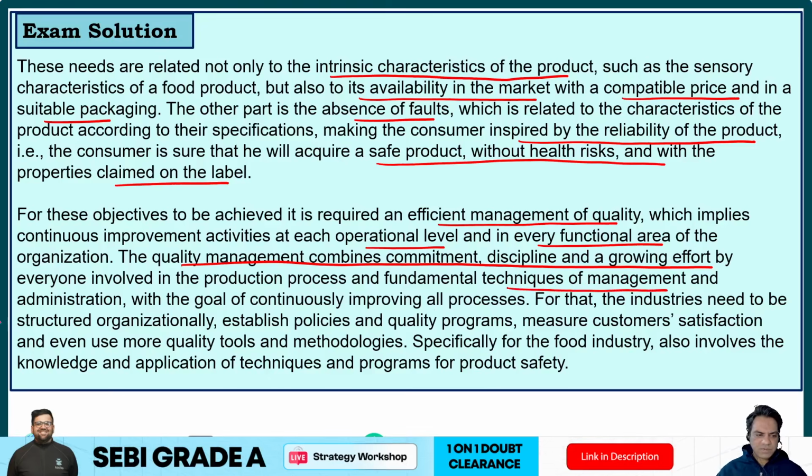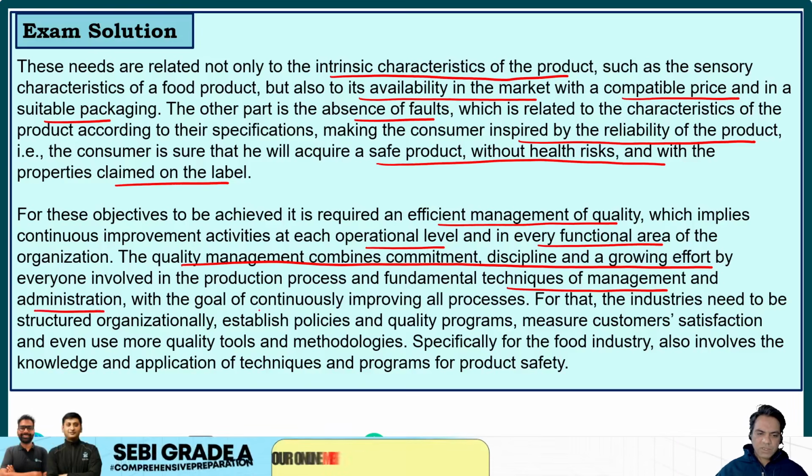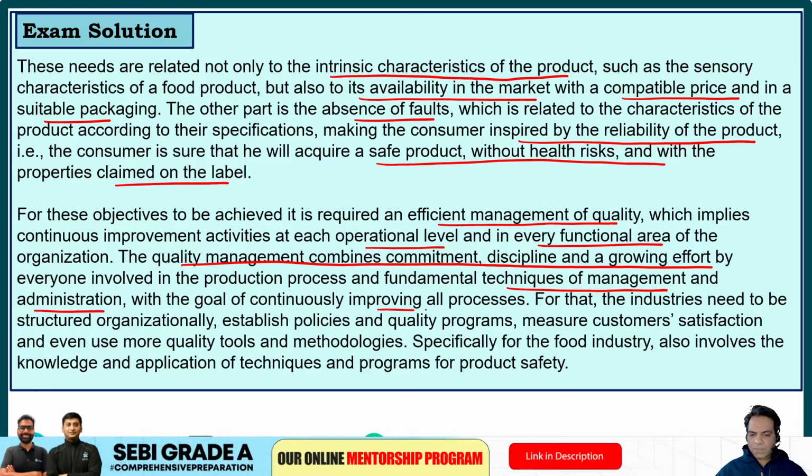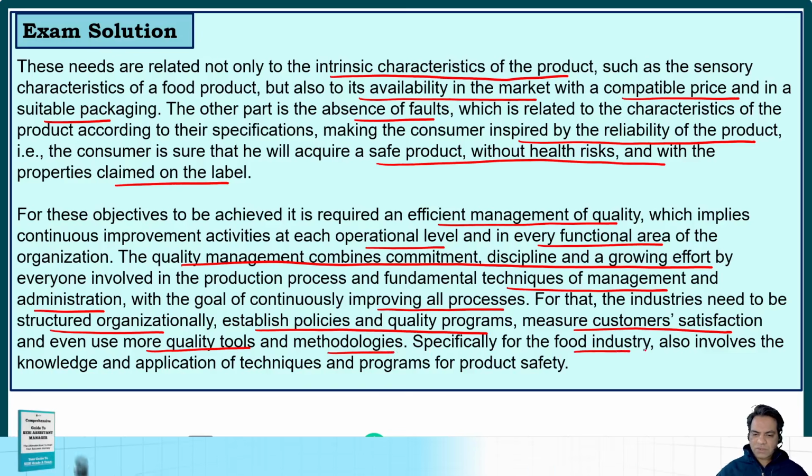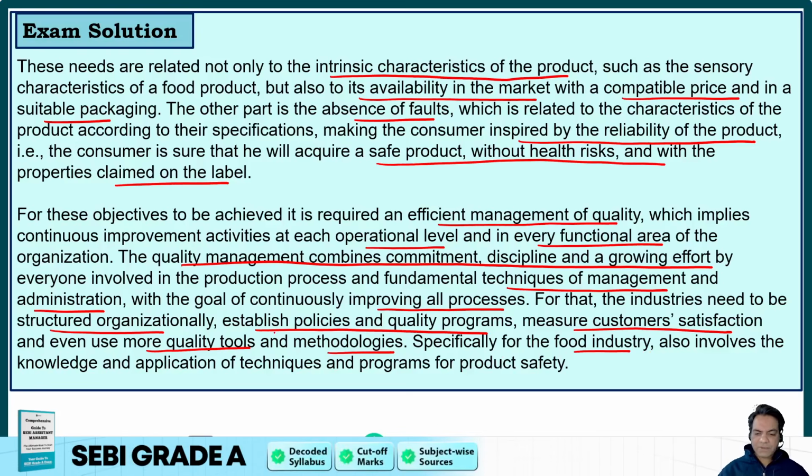So this is what is needed when you want to provide quality with the goal of continuously improving all processes. For that, industries need to be structured organizationally, establish policies and quality programs, and measure customers' satisfaction, and even use more quality tools and methodologies. Specifically for the food industry, it also involves the knowledge and application of techniques and programs for product safety.